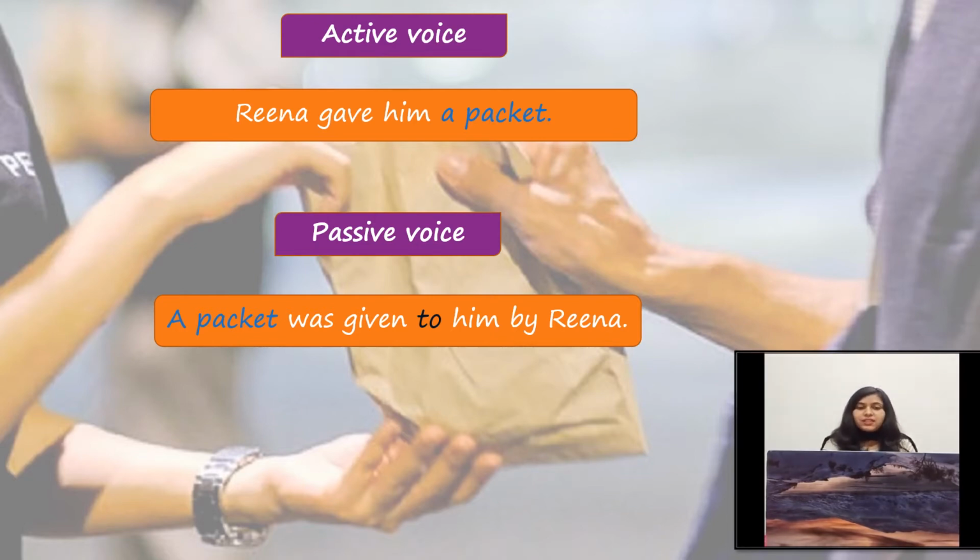As you can see here, after the third form of the main verb, we have written the preposition to here. And after the preposition, we will write the indirect object as it is. So our indirect object in the sentence is him. So that's why we have written the indirect object as it is after the suitable preposition here.